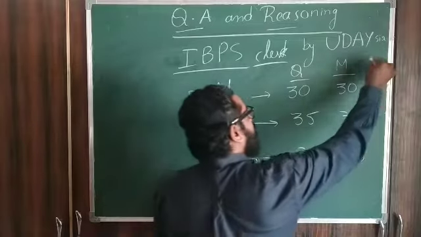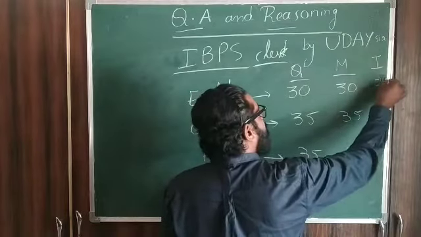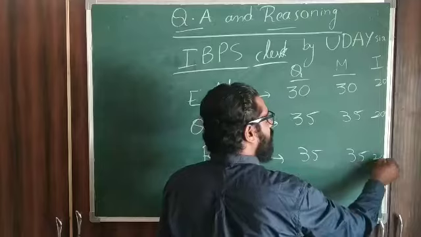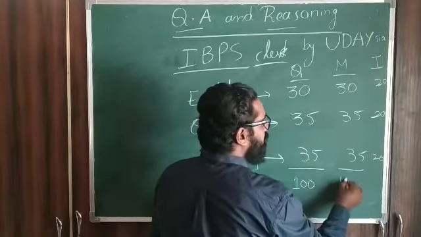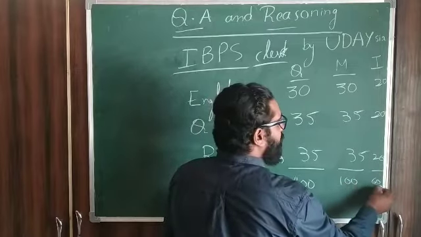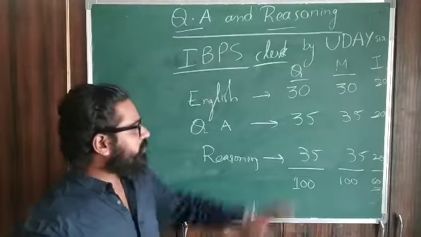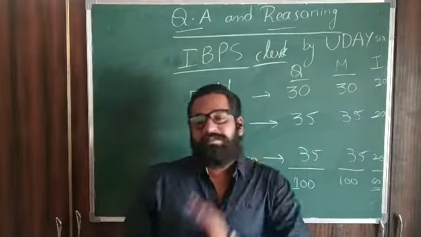Coming to the time, this is 20 minutes here, 20 minutes here, and 20 minutes here. So the total number of questions is 100, marks is 100, and time is 60 minutes. This is the pattern for the prelims examination.